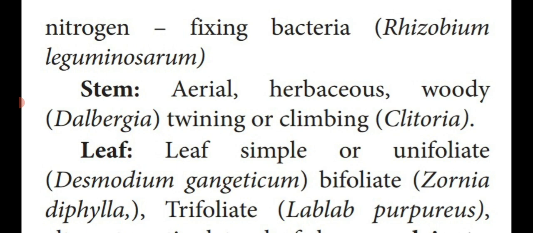Next, stem. All the plants have aerial stems, that means above the ground level. Herbaceous means they show a somewhat bushy appearance, like herb plants. Woody plants: some show woody twining or climbing. Woody twining, example Dalbergia latifolia, or woody climbing, Clitoria. In Tamil it is known as Sangupu.